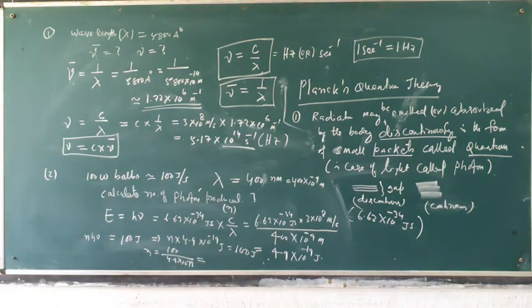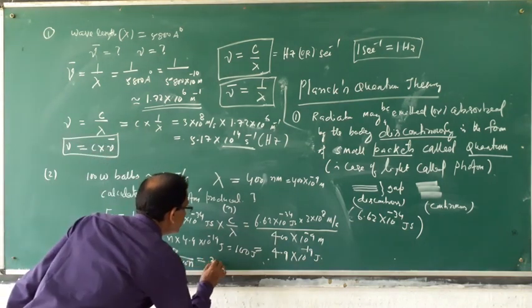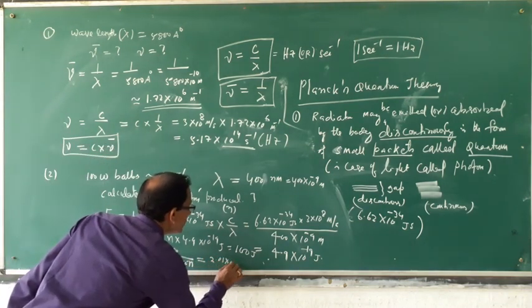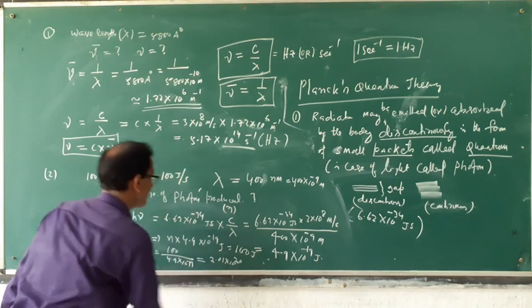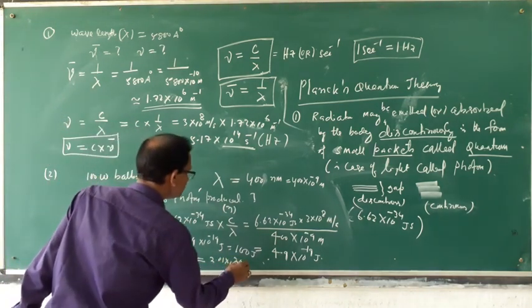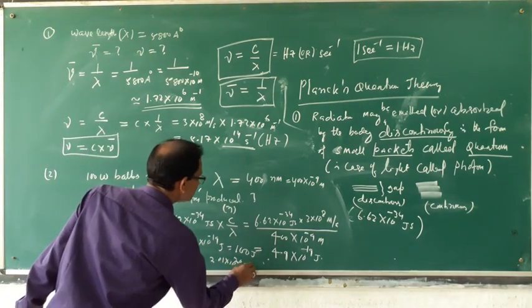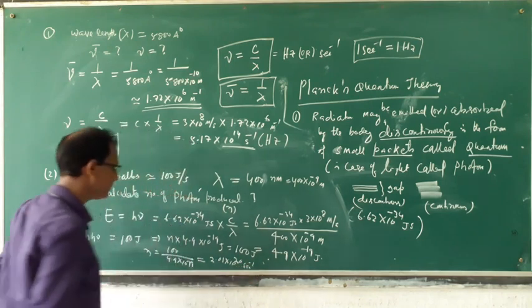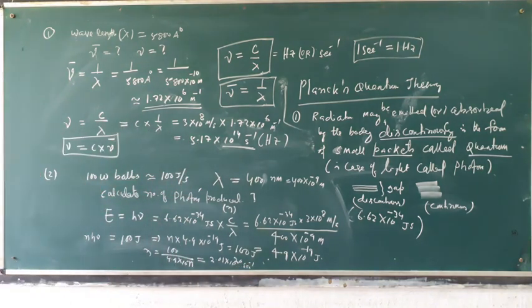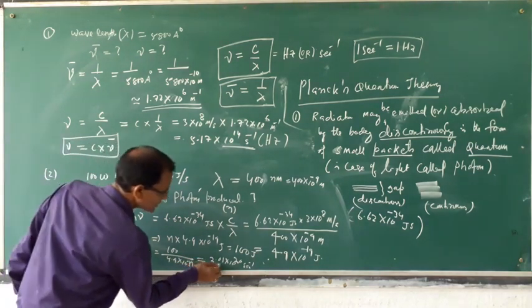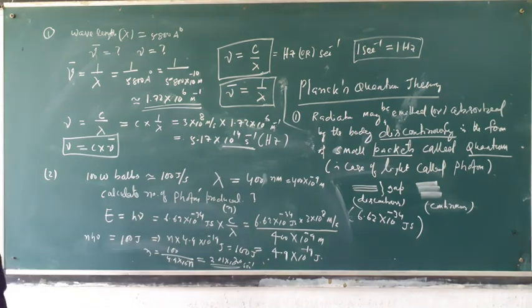Try to calculate. The result is 2.01 into 10 to the power 20 per second. That means per second this bulb produces this many photons of light.